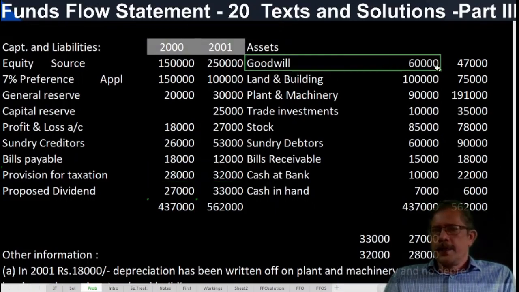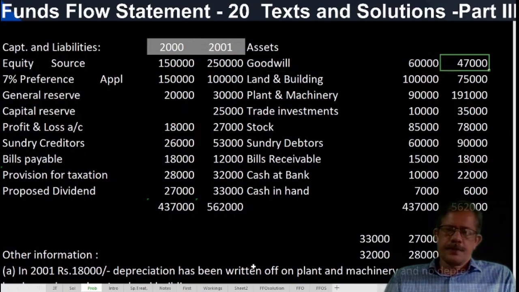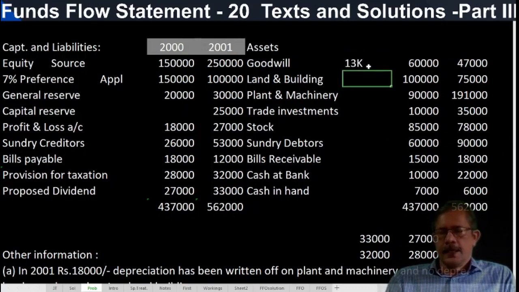Then goodwill, 60,000 opening, closing 47,000. What is the assumption? Some amount has been written off. Intangibles written off, depreciation, etc. are non-fund items. Why is it non-fund? We have covered it in the introduction, first part, and in the second part also. So goodwill written off is there. How much? 13,000. So 13,000 will be debited in the adjusted P&L account.